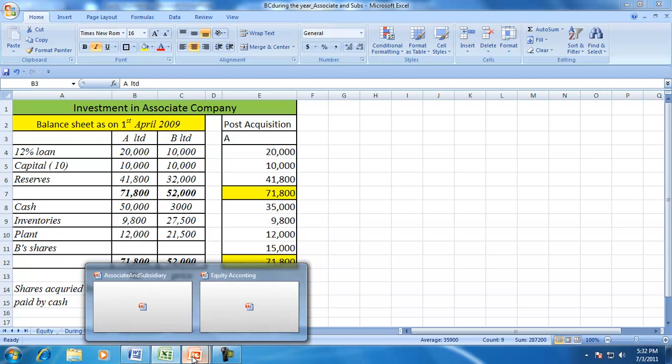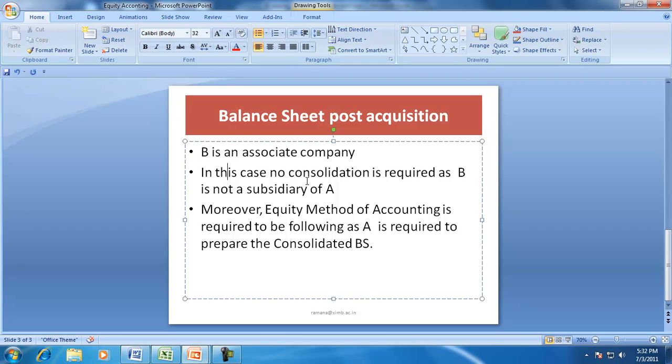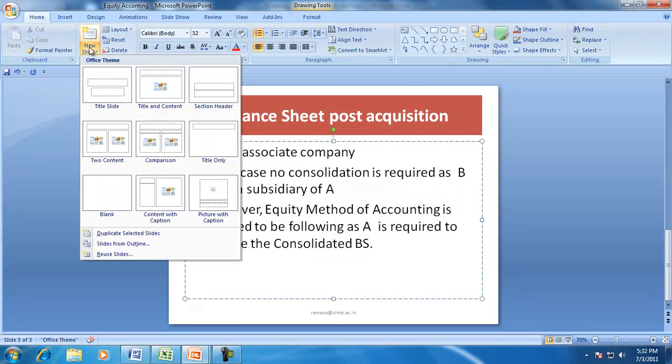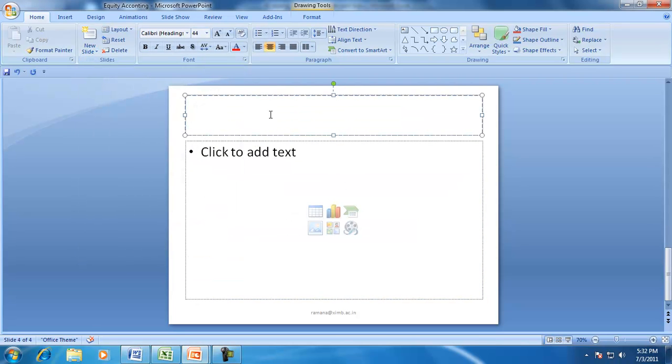And when no consolidated balance sheet is required to be prepared, A is not required to follow the equity method of accounting. So what is the equity method of accounting? Let me explain that here.